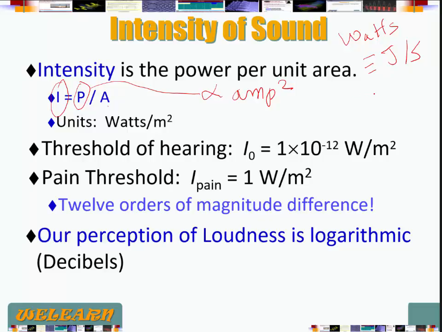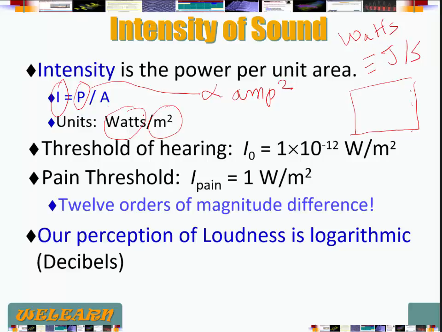So in other words, if I have an amount of power passing through this window here that I drew, if we divide that power by the area of that window, we get the intensity of the wave there. So the unit is watts, the unit of power, divided by meter squared.